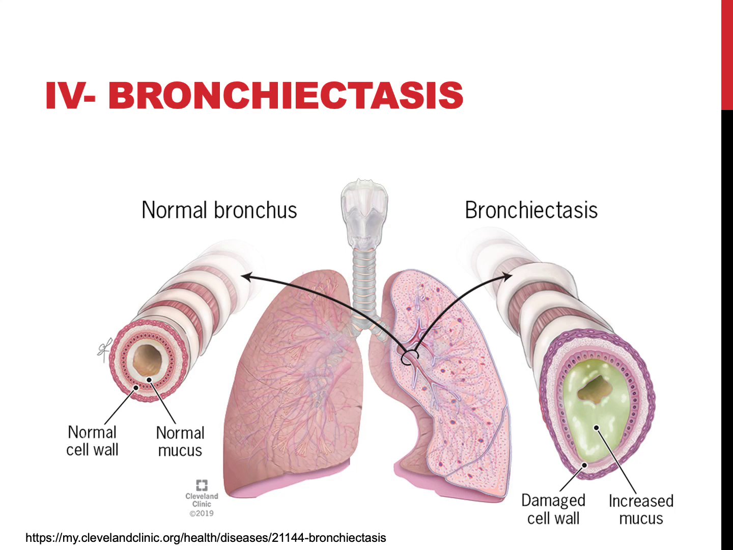Bronchiectasis is defined as permanent dilation of the bronchi and bronchioles. This is caused by destruction of smooth muscles and the supporting elastic tissue. So it's an irreversible dilation. Remember, permanent. But this time it affects mainly the bronchi and the bronchioles.